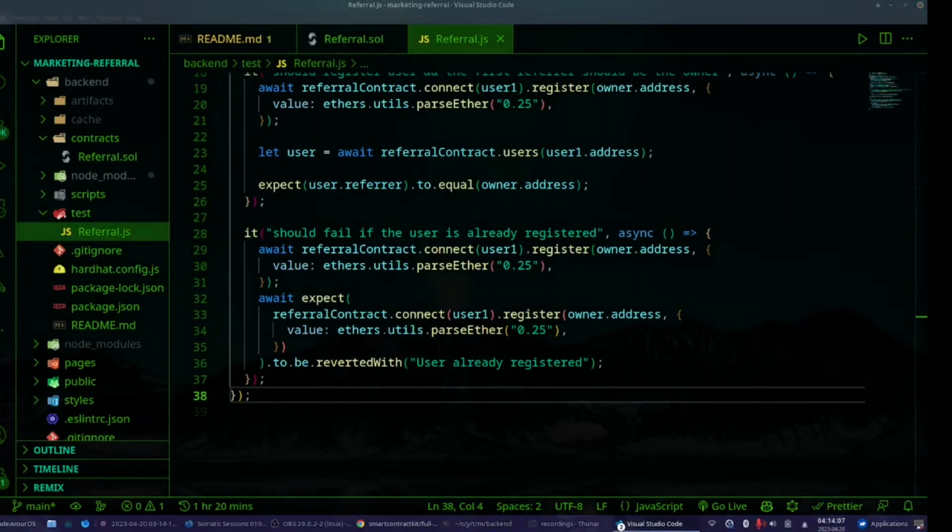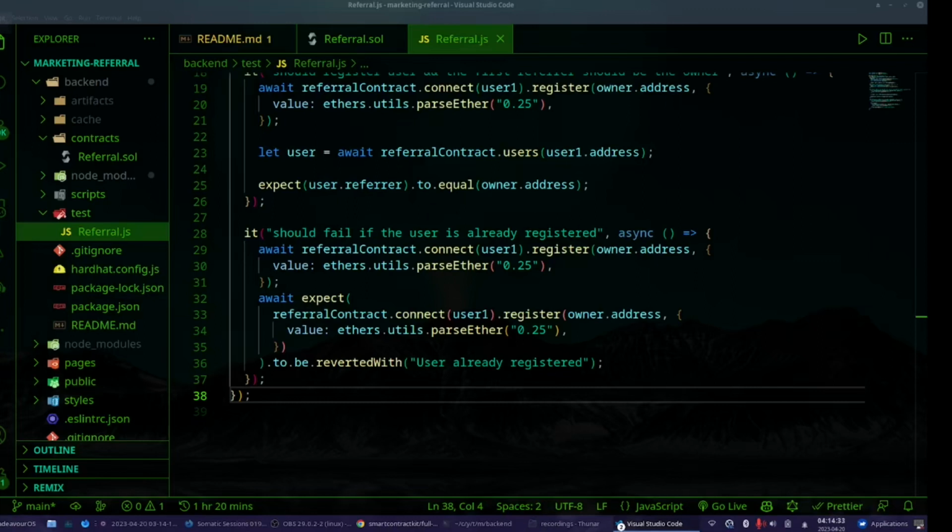I actually tested two more things, but I'm not going to write them here. I'm going to pass to another describe block. In this block I tested that it should fail if the user is trying to register with a non-existing referrer, and then I tested that it should fail if the user is trying to send less than 0.15 Ether.